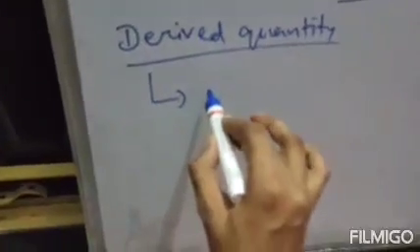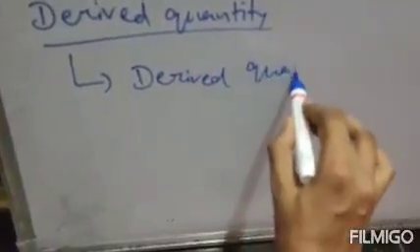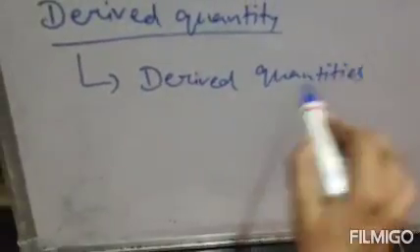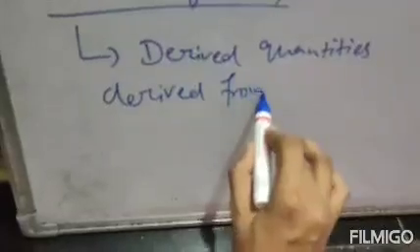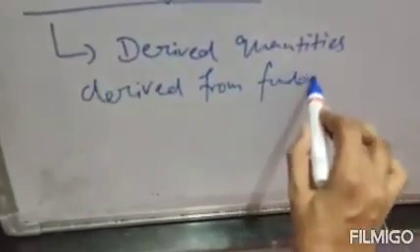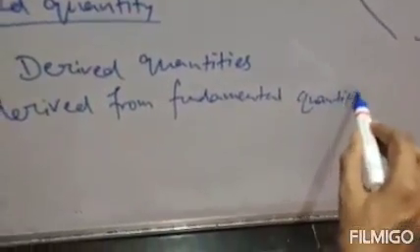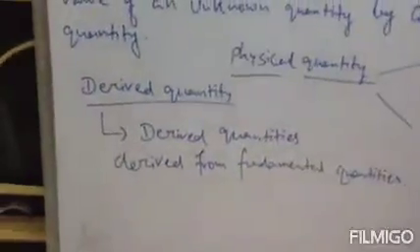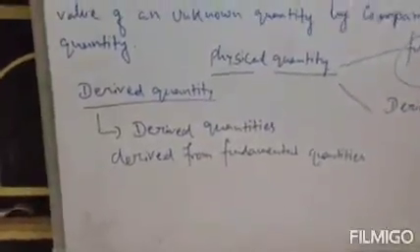So we can say derived quantities derive from fundamental quantities. That means they originate from fundamental quantities, and derived quantities depend on fundamental quantities.